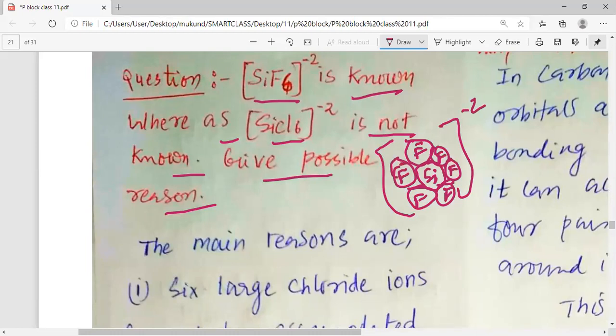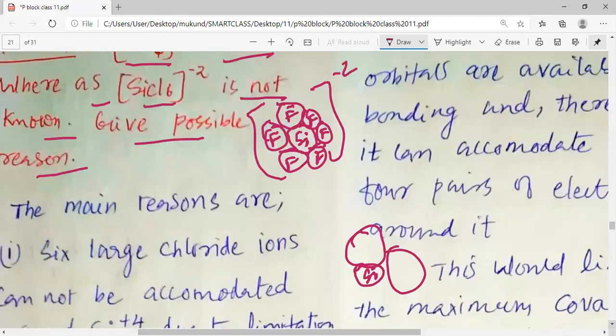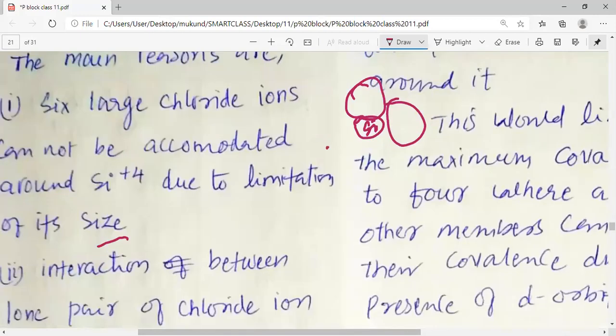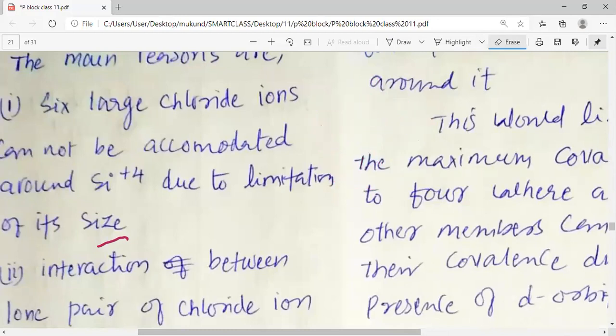But at the same time, if you want to prepare SiCl6 around a very small Si, my dear students, around small Si it is difficult to accommodate the 6 Cl. The Cls are comparatively bigger in size, so it is difficult to accommodate them. And thus, it is really difficult to make SiCl6 2-.